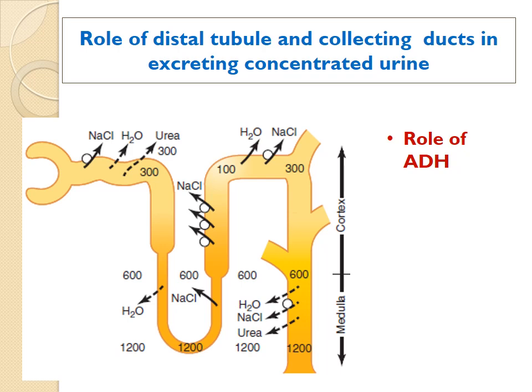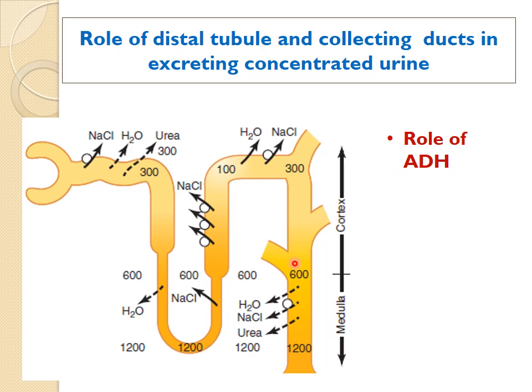So till now we have discussed the first step in forming the concentrated urine. The first step is how the hyperosmolar medullary interstitium is created and maintained by the countercurrent multiplier, countercurrent exchange and the urea recycling. Once this hyperosmolarity is created in the renal medullary interstitium, then comes the role of the distal tubules and the collecting duct to reabsorb the water, and that will depend on the hormone ADH, antidiuretic hormone, or vasopressin. Now you know that this portion of the nephron is permeable to the water but only in the presence of ADH. So as the osmotic gradient is already created, now comes the role of the ADH.